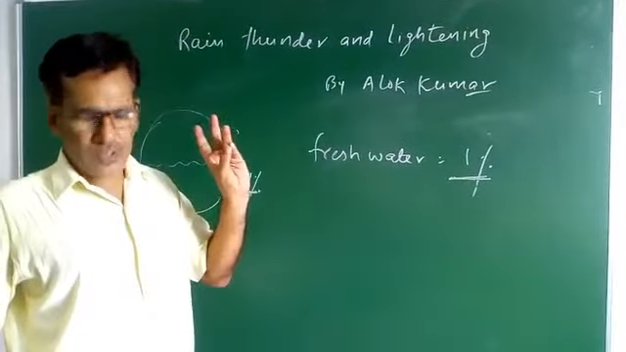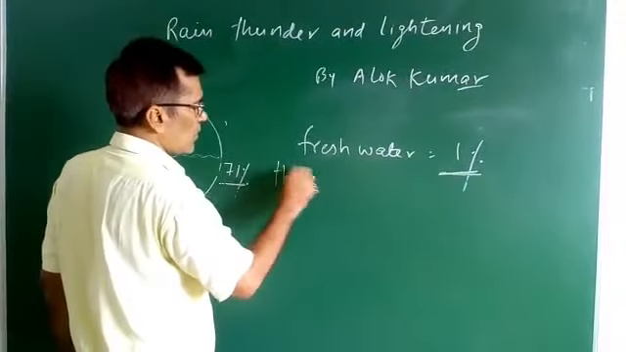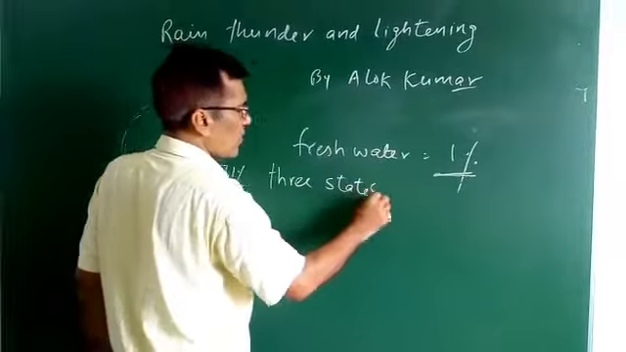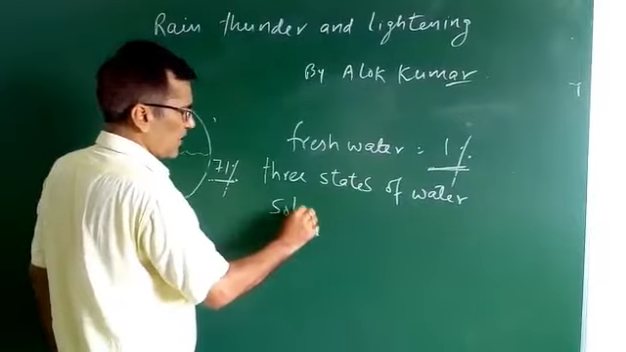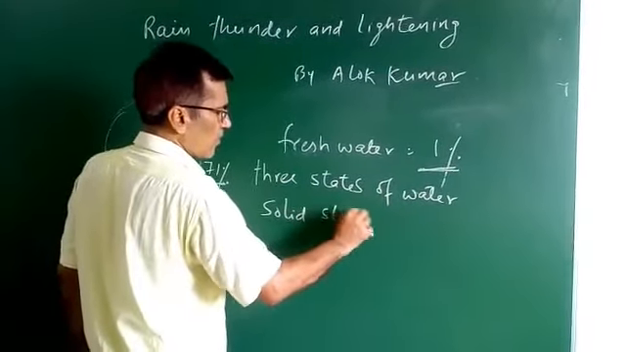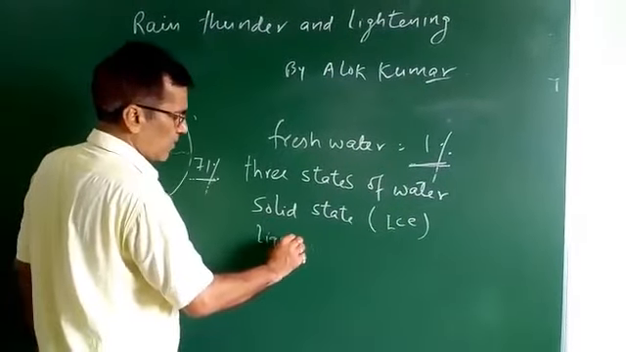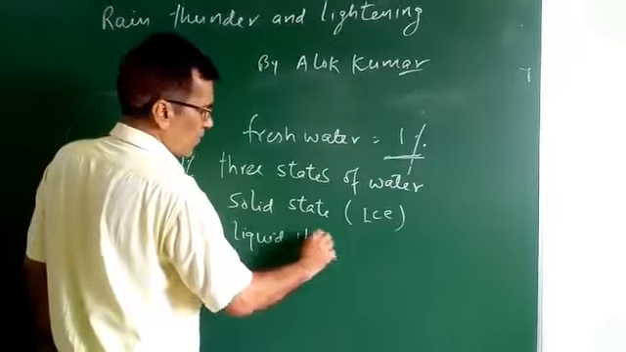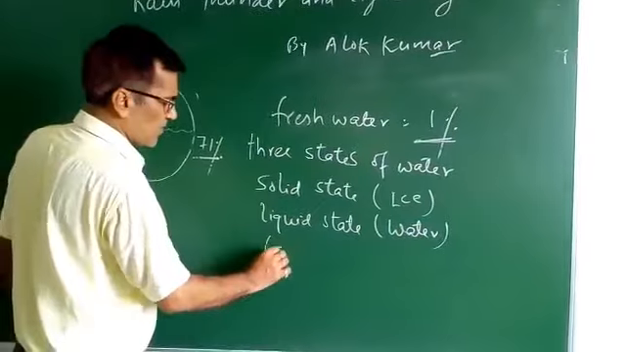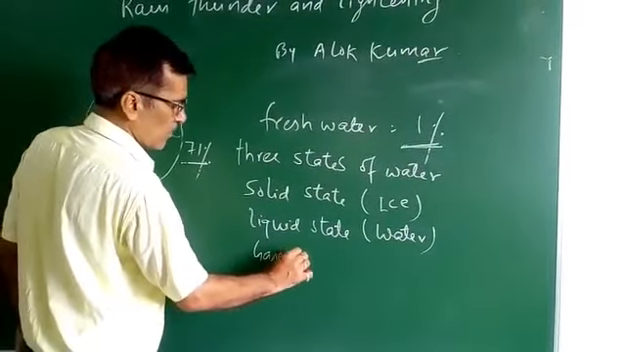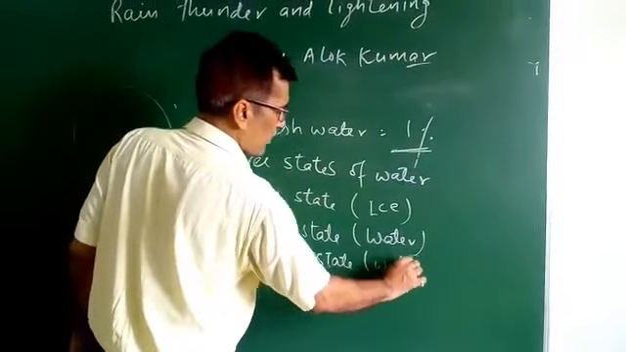There are three states of water. First, the solid state, in which it is present in the form of ice. Second, the liquid state, where it is present in the form of water. And third, the gaseous state, where it is present as water vapor.